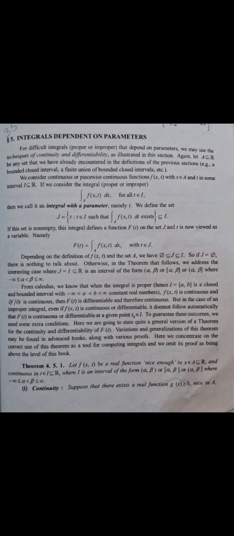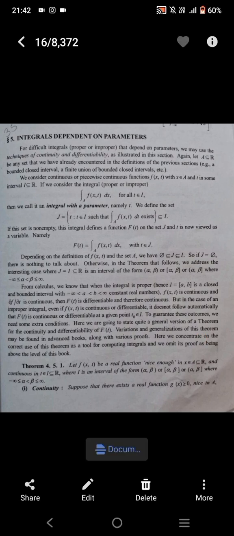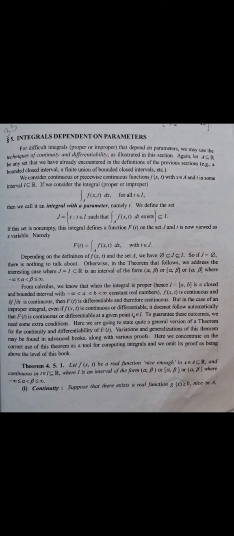Otherwise, in the theorem that follows, we address the interesting case where J is equal to I and I is a subset of R, an interval of the form open interval alpha beta, or closed interval alpha beta, or open interval alpha and closed interval beta, where minus infinity less than or equal to alpha less than beta less than or equal to infinity. From calculus, we know that the integral is proper when I is equal to the closed interval AB, a closed and bounded interval with minus infinity less than A less than B less than infinity. Here, A and B are constant real numbers.